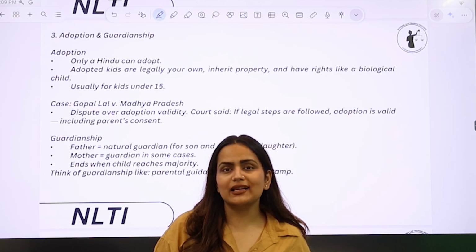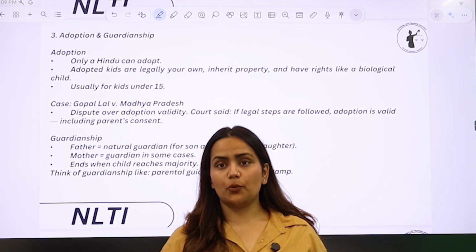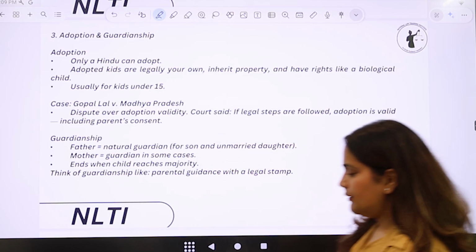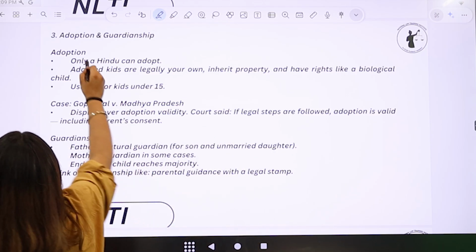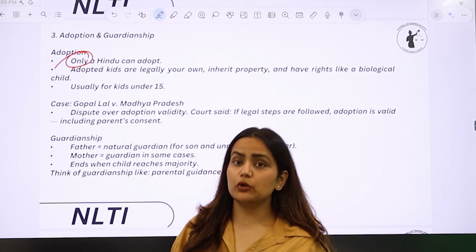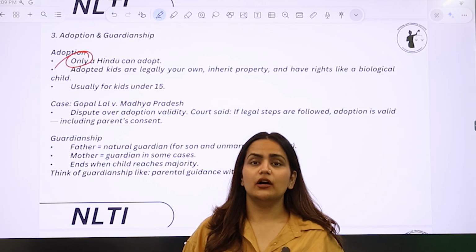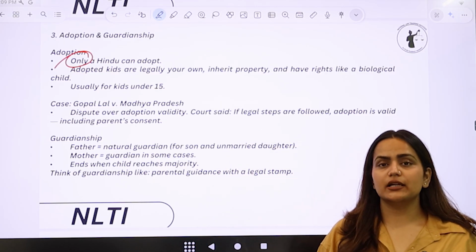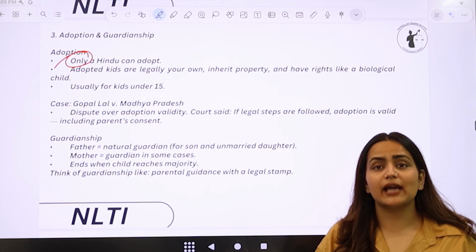Now, we'll move on to the next important topic, which is adoption. Now, what is adoption? So, only Hindus can adopt. What do I mean by that? See, Muslims, or Muslim law, there is no concept of adoption, right? So, as per the Muslim laws, there is no concept of adoption, but Hindus can adopt.